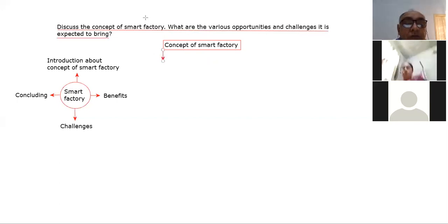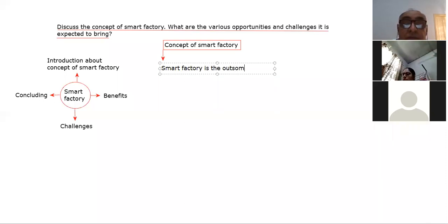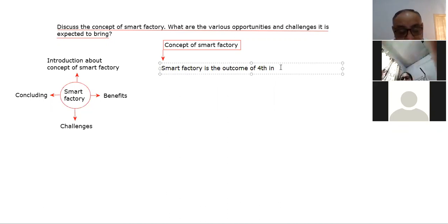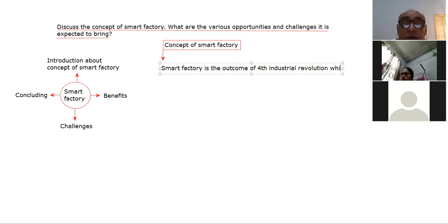So beta, we can say that this smart factory is the outcome of the fourth industrial revolution, which is known as industry 4.0, right?